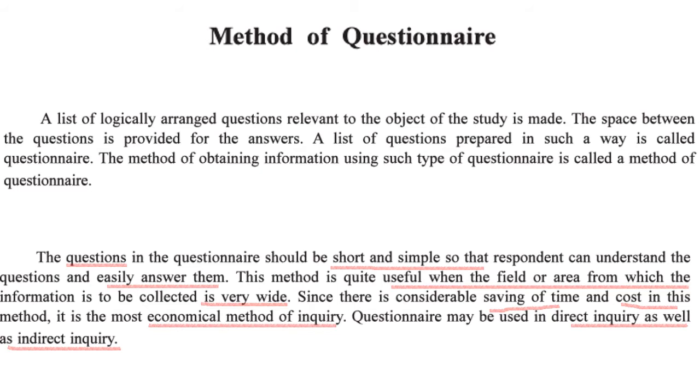It saves a lot of time and cost. It is an economical method of inquiry. It can be used for direct as well as indirect inquiry. So, paying attention to the underlined sentences, we can understand that the questions should be short and simple, easy to answer. It is useful for a wide area. It saves time and cost. It is an economical method, and it is used for direct as well as indirect inquiry.